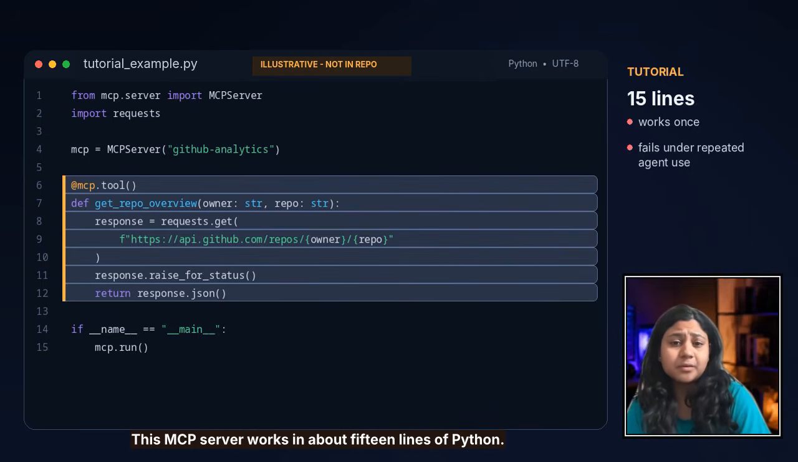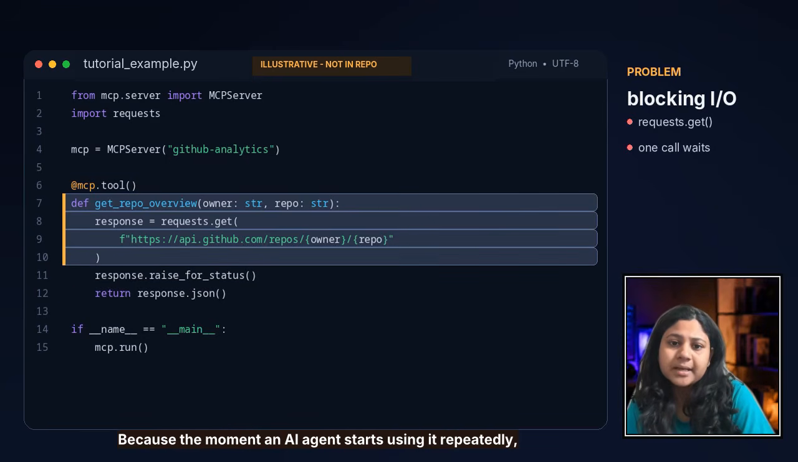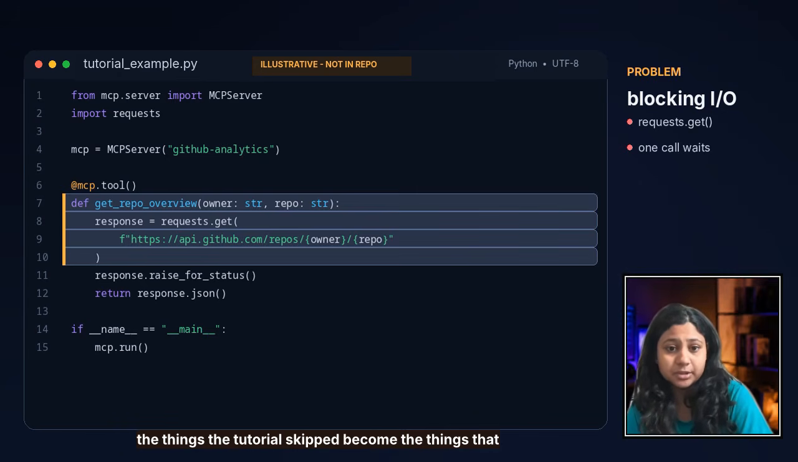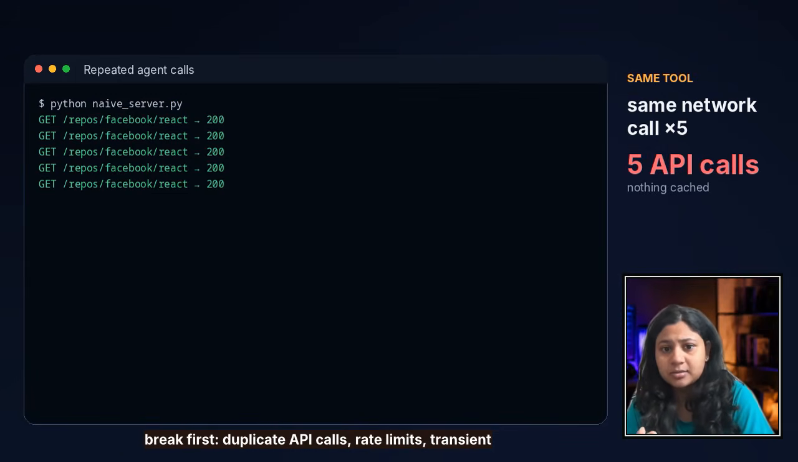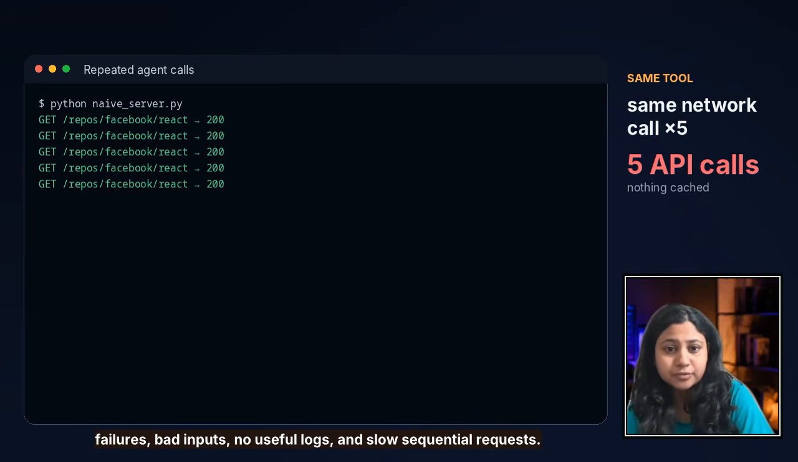This MCP server works in about 15 lines of Python, and that is exactly the problem. Because the moment an AI agent starts using it repeatedly, the things the tutorials skip become the things that break first. Duplicate API calls, rate limits, transient failures, bad inputs, no useful logs, and slow sequential requests.